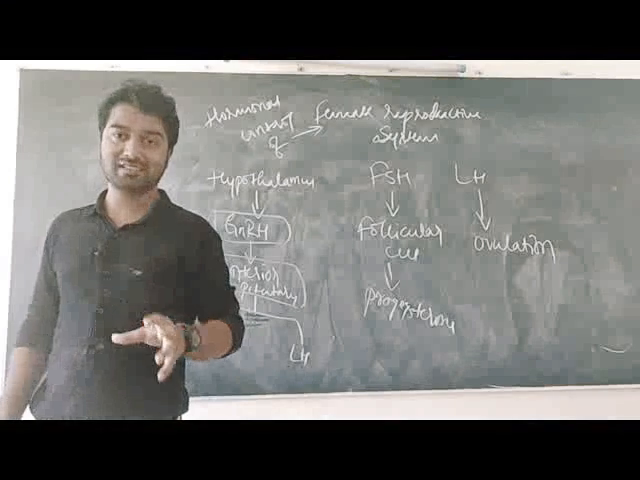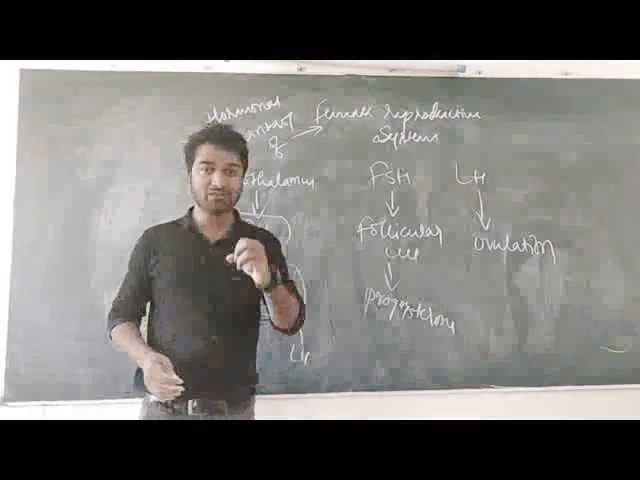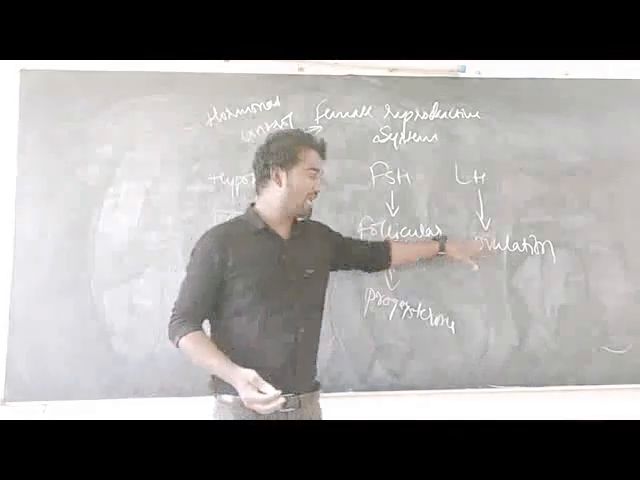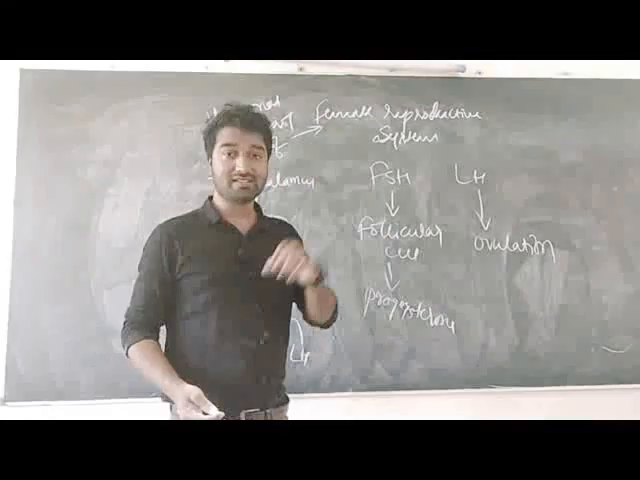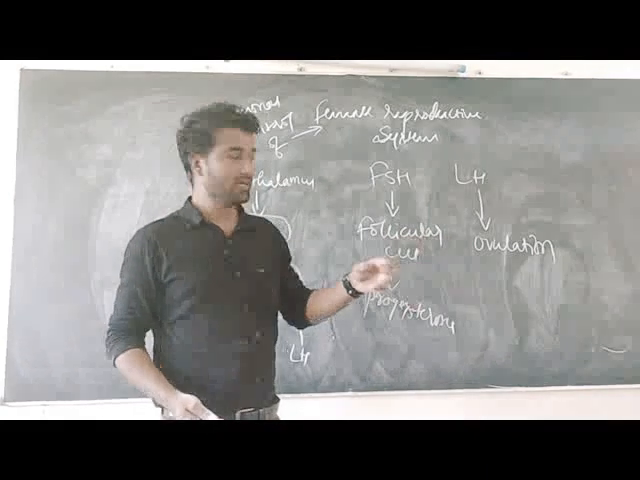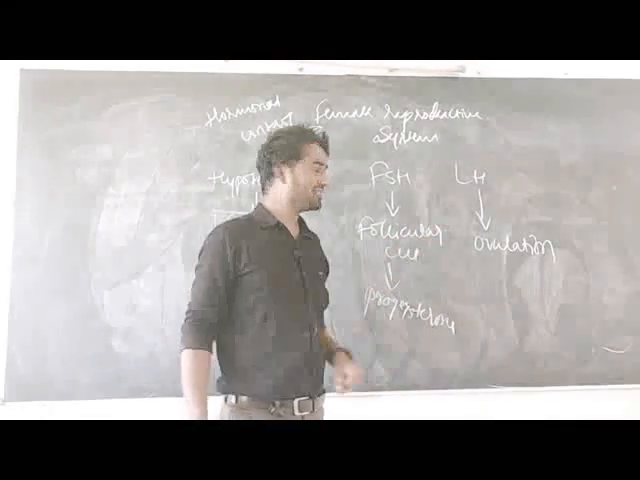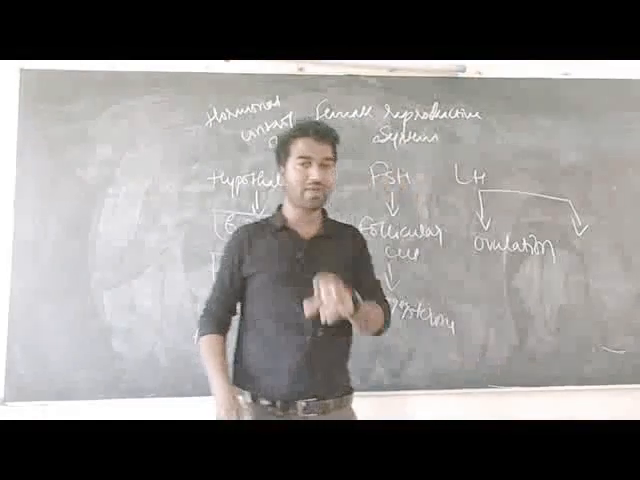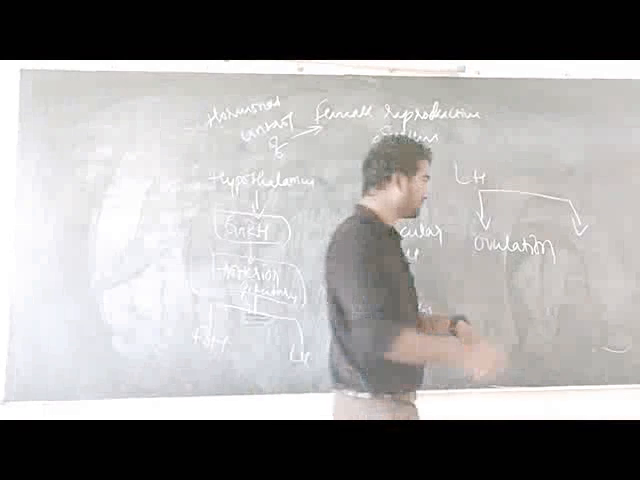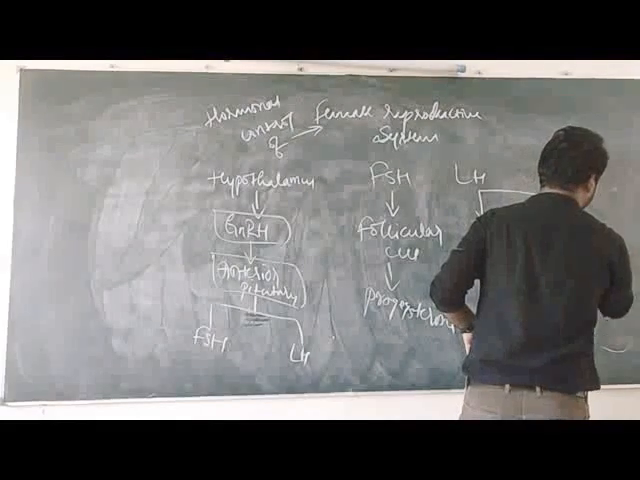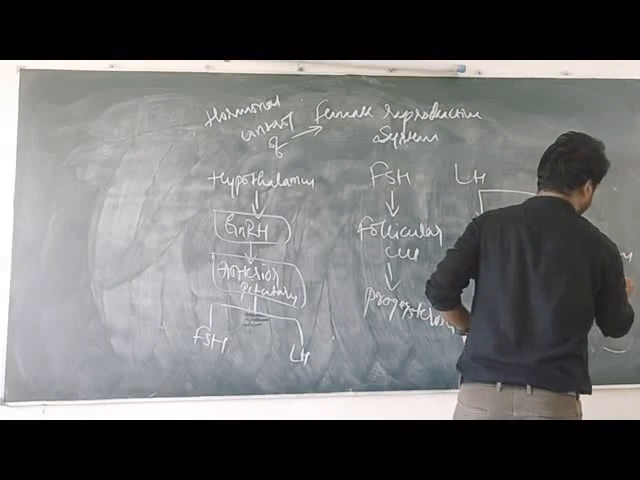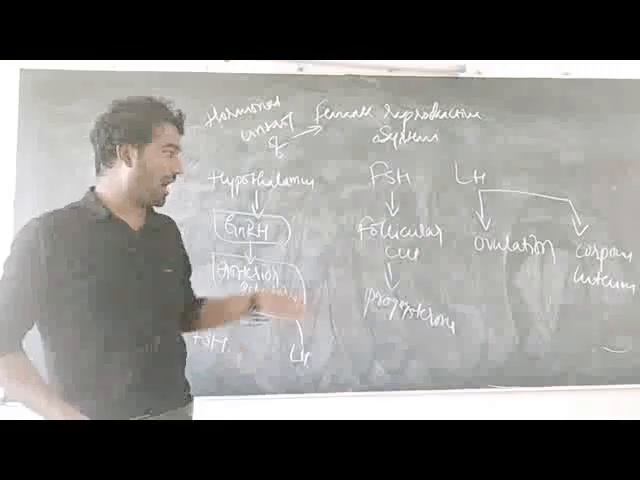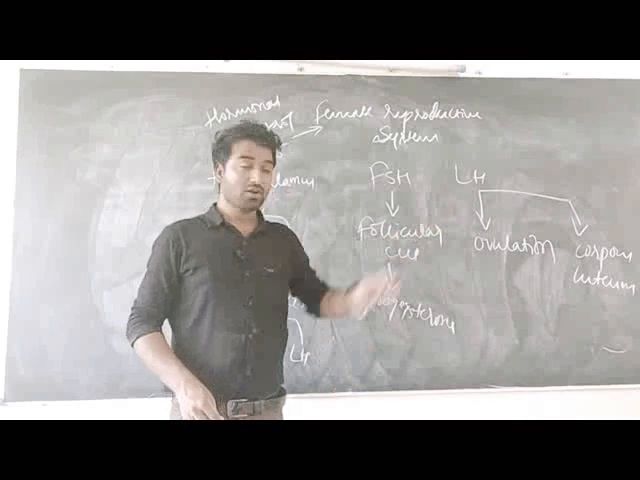The ovulation process is the release of the secondary oocyte from the matured Graafian follicle. That process is known as ovulation. We will discuss it in detail in the concept of the menstrual cycle. LH hormone also influences the transformation of the empty Graafian follicle after ovulation into the corpus luteum.